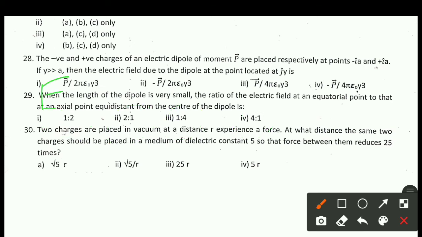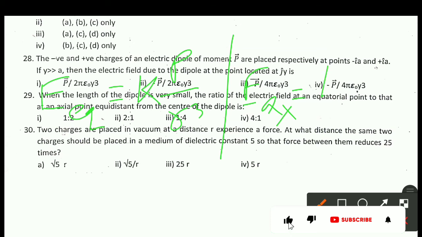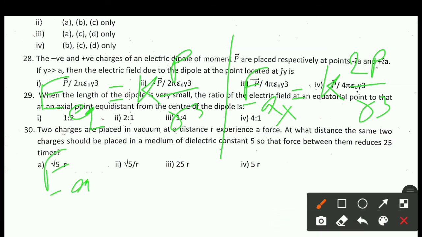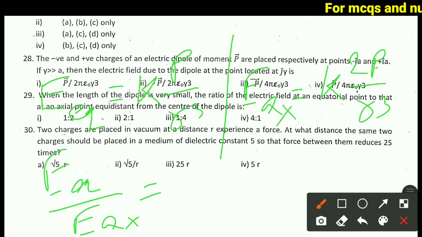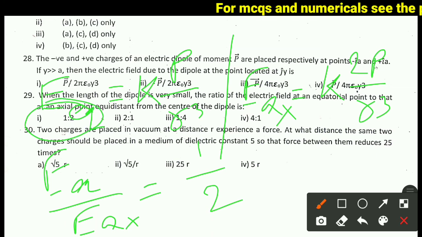We know that electric field at the equatorial point is equal to kP by r cube, and E axial is equal to k 2P by r cube. So E equatorial divided by E axial is equal to 1 divided by 2. So 1:2 is the right answer. So option 1, 1:2 is the right answer.